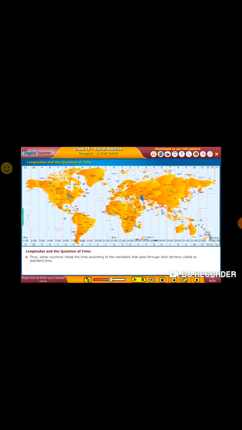Thus, some countries choose the time according to the meridian that passes through their territory, called standard time. Standard time is the synchronization of clocks in different geographical locations within a time zone to a common time standard based on the meridian at the center of the time zone. For example, India Standard Time for India.